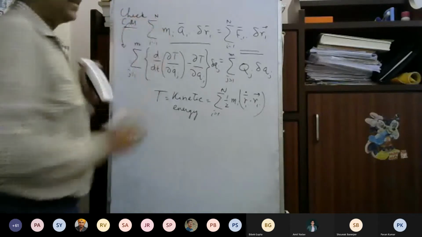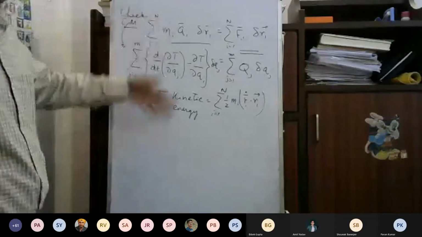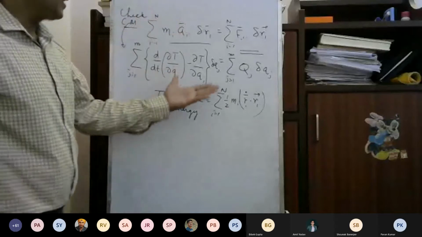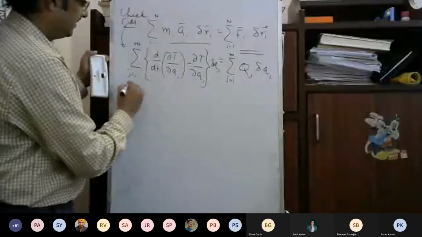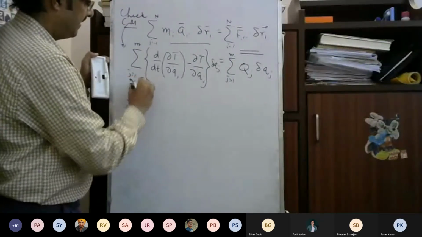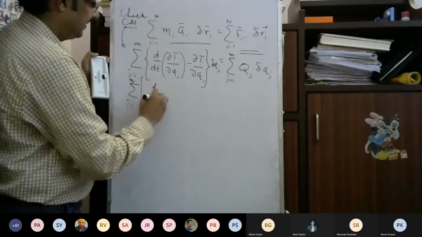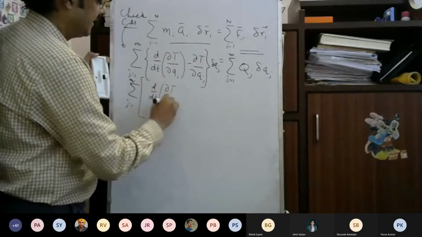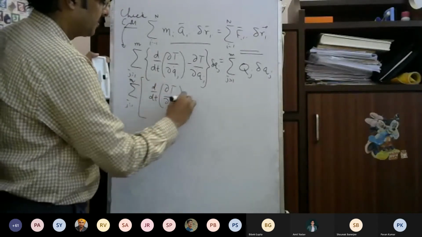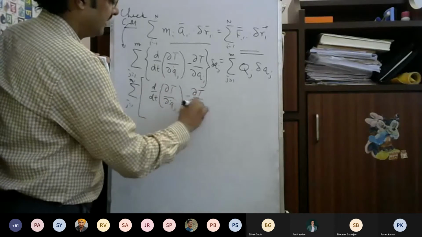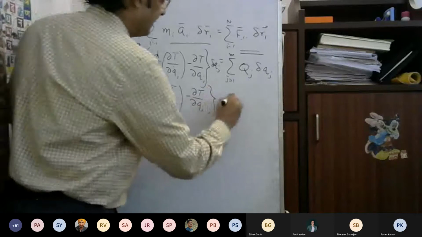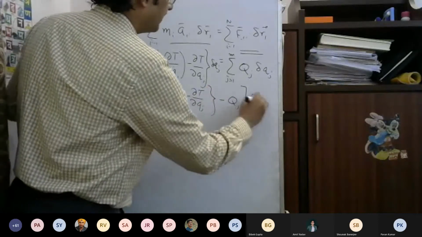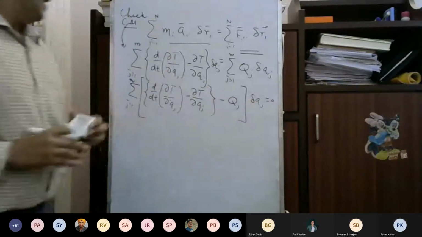Any classical mechanics book will give you this derivation. So if you write it this way, this becomes the sum over j equal to 1 to n of d dt of del T by del Qj dot, minus del T by del Qj, minus Qj, times delta Qj, equal to 0.